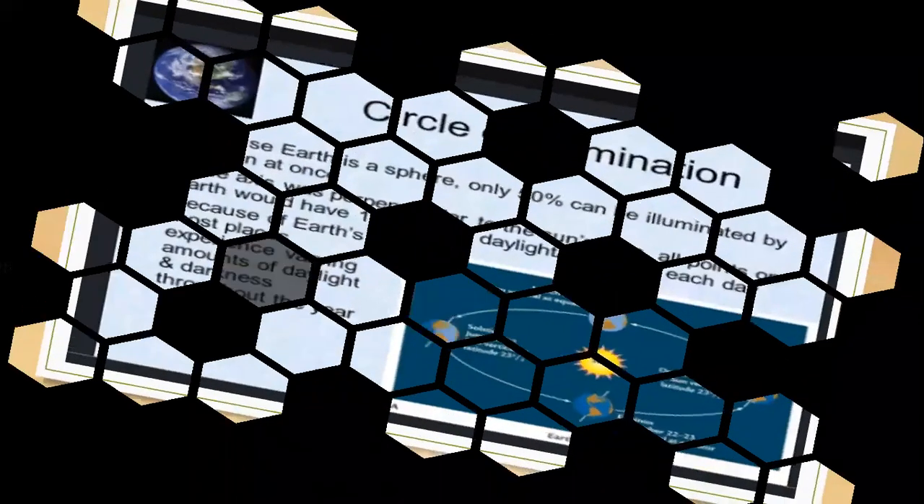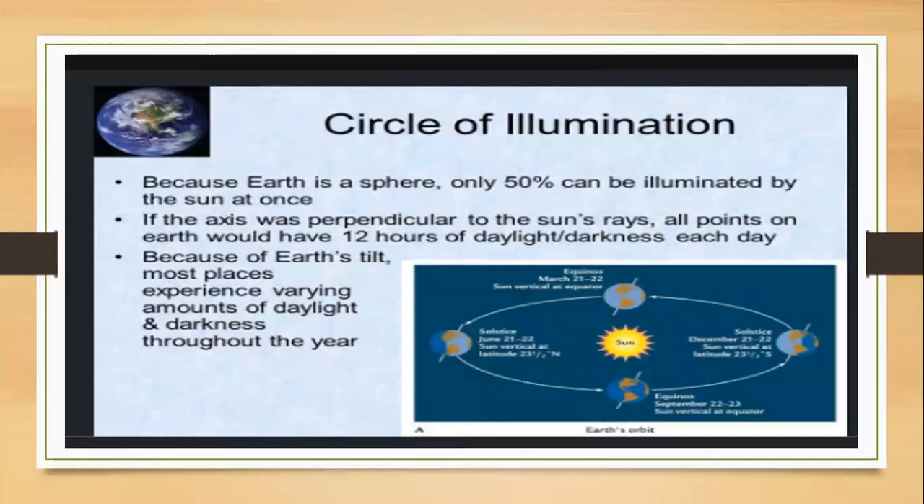Okay, now see, this is all about the complete effects of different speeds of the rotation. Now let us move to our next topic, that is the circle of illumination. What do you mean by circle of illumination?